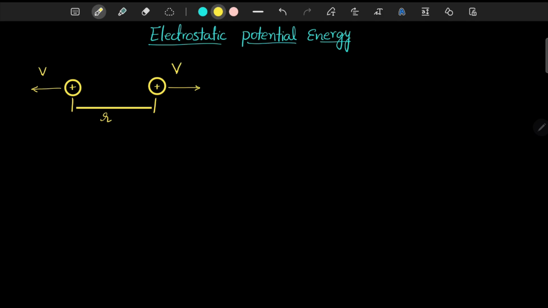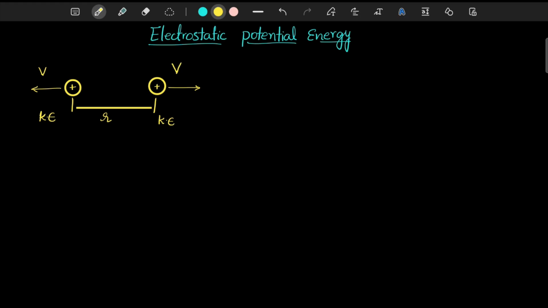If a body is acquiring some velocity, it means that particular body possesses some kinetic energy. So this is also having kinetic energy. Kinetic energy is the form of energy that exists whenever any body is in motion, and it can be brought out only from another form of energy.